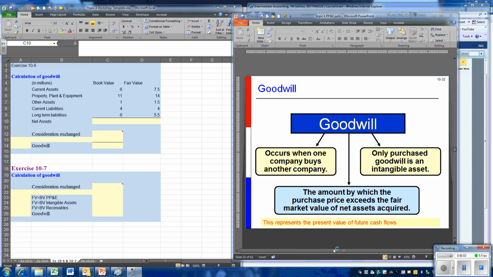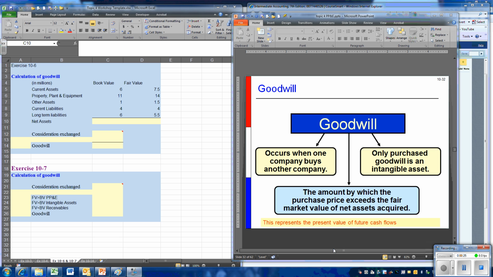We're going to be looking at a couple of problems that deal with an intangible asset known as goodwill. We'll be covering this to a much greater extent in advanced accounting. This is simply an introduction. Goodwill occurs when a company buys another company. Goodwill cannot be internally generated.